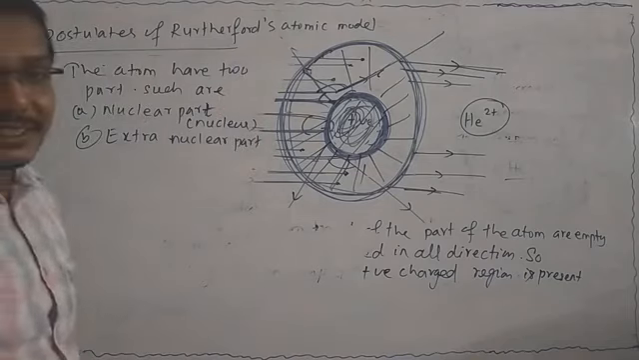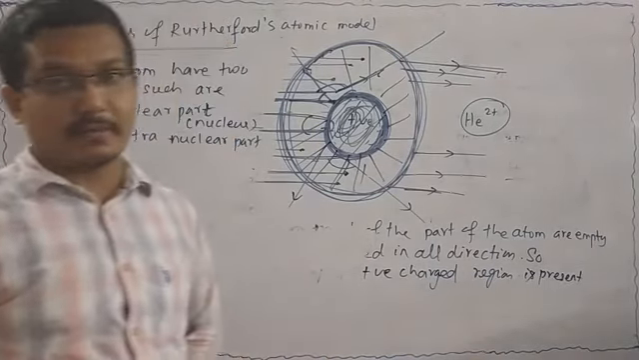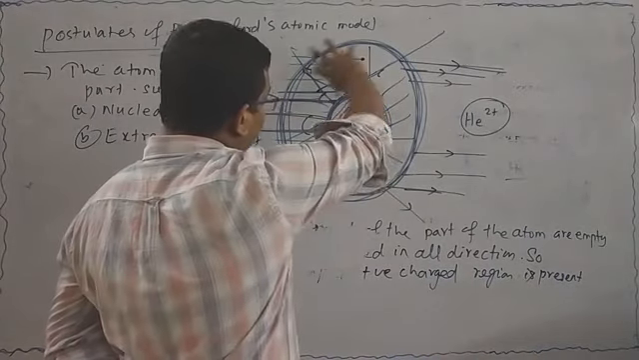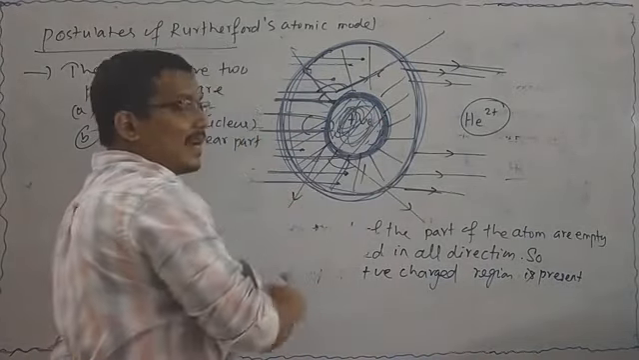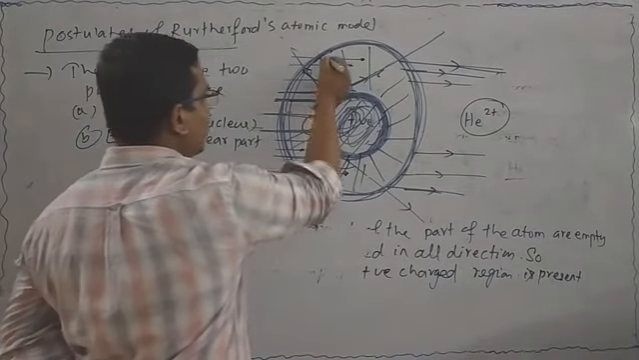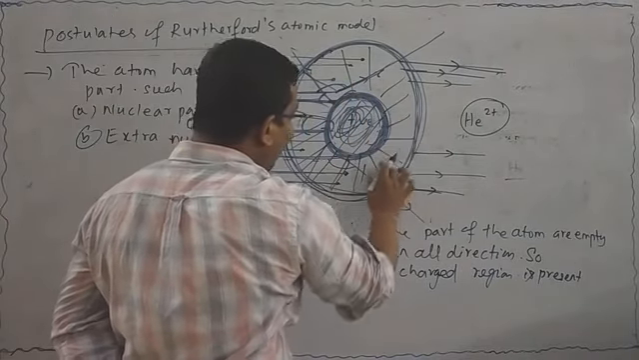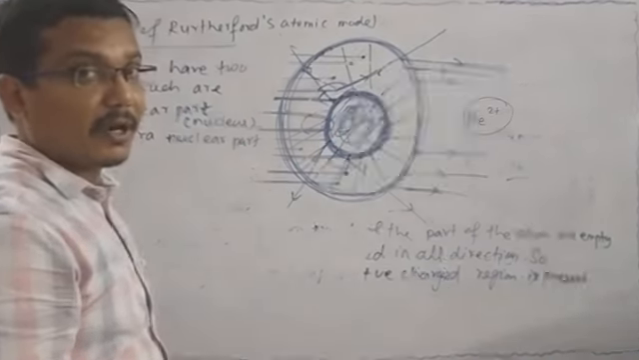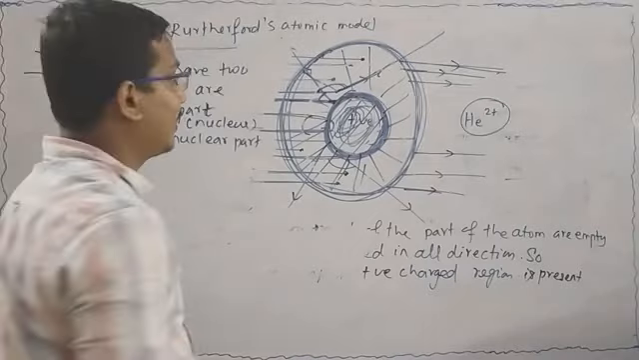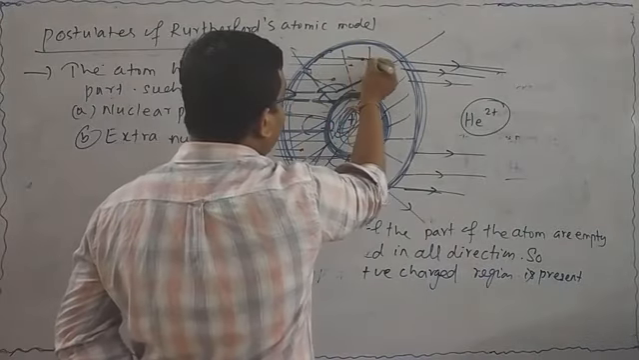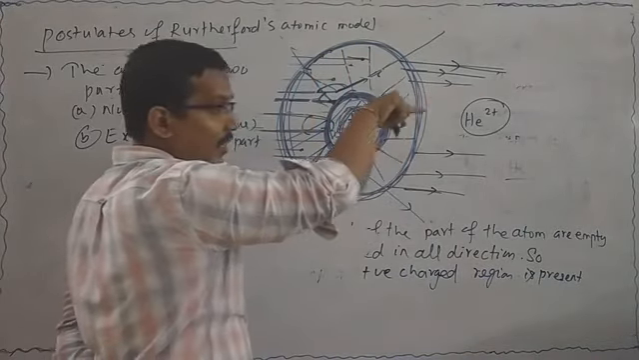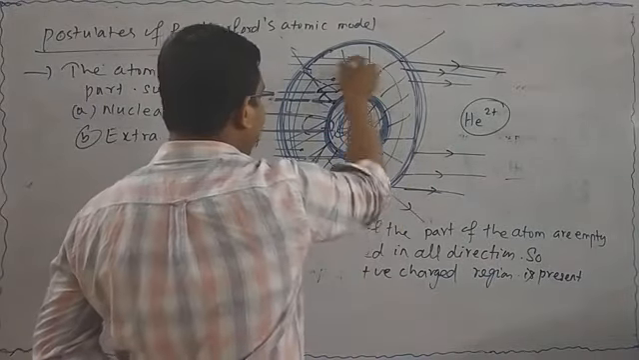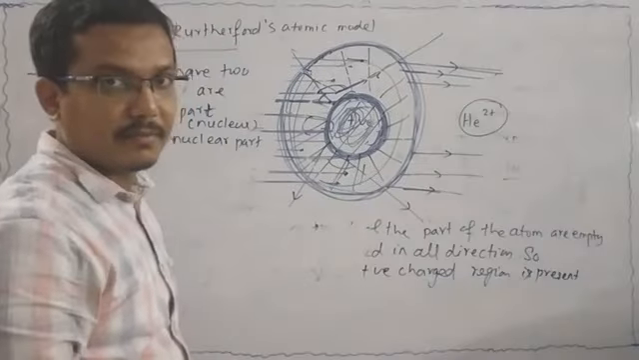Then tell me what is nuclear part and what is extra nuclear part. Listen to me, the whole mass, the entire mass of the atom, since there are no particles present in this part, this is your empty part. Remember the Rutherford experiment. In this part, the rays pass through the gold foil from one side to another side. That means there are no particles present here. This is slightly empty.